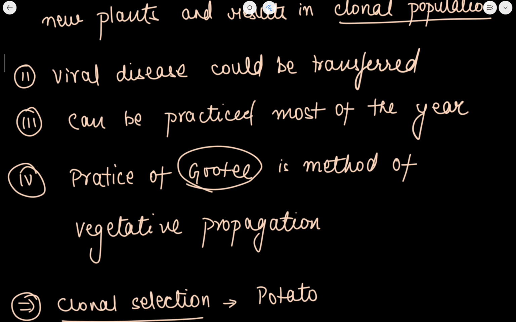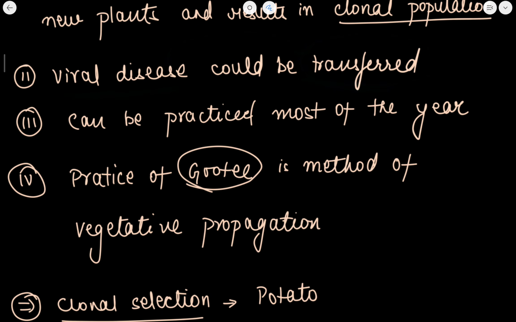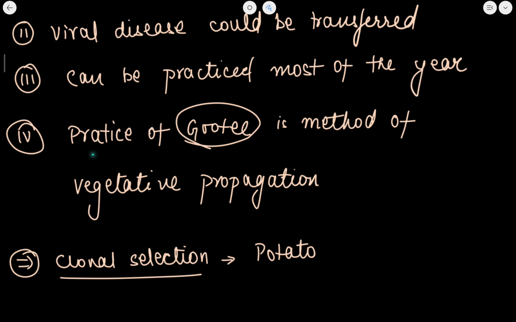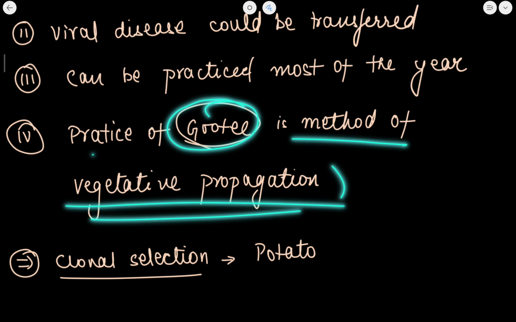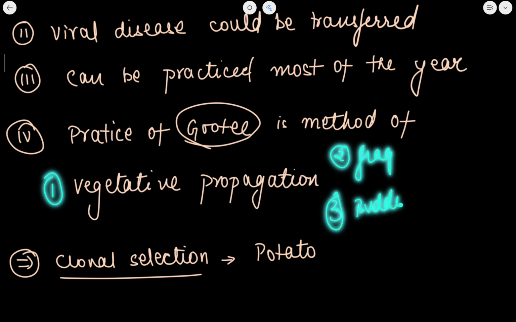See, through vegetative propagation, viral disease could be transferred into the new plant. This vegetative propagation can be practiced most of the year. Now, practice of Guti is a method of vegetative propagation. So, in a question, if you find the practice of Guti with different options, vegetative propagation होगा, fragmentation हो जाएगा, budding हो जाएगा, तो you will have to select this option.